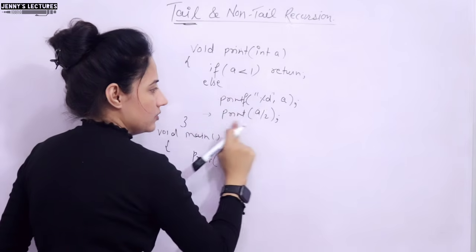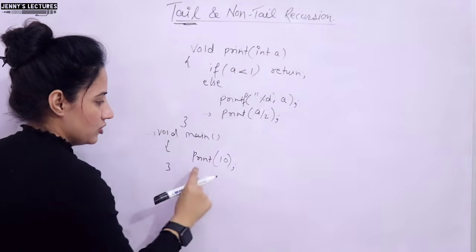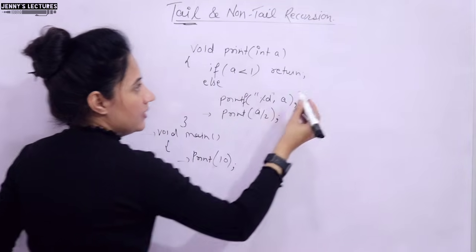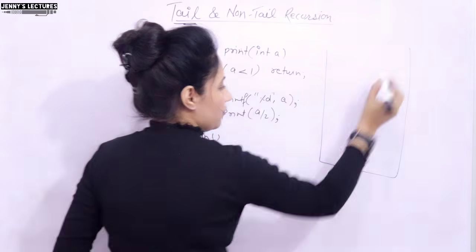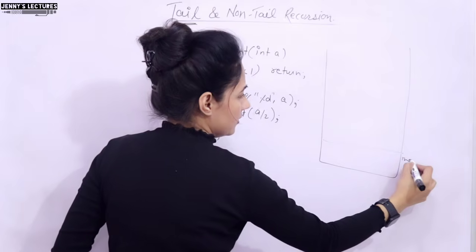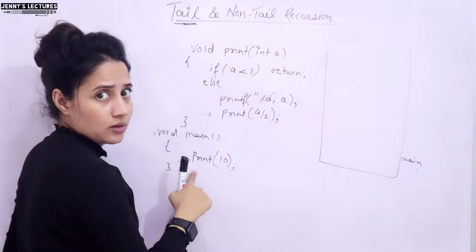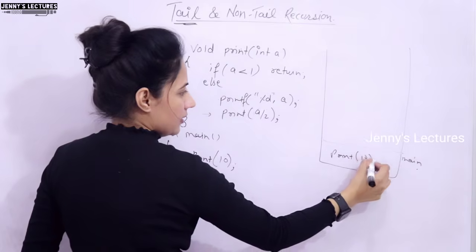So here we have the recursive call, how would this be executed? First of all, control will go to the main function. We are calling the function print, right? So in the stack, what would be the case? First we will have the activation record for main, right? And in main, we are calling print 10.